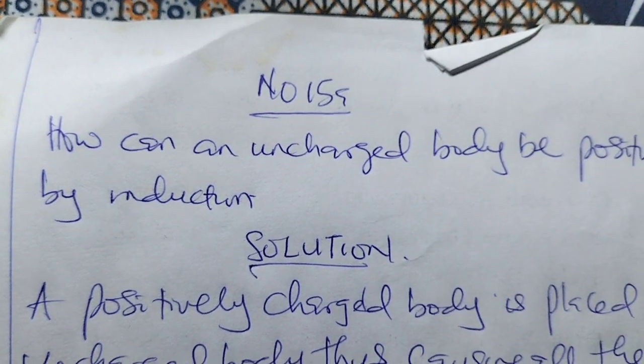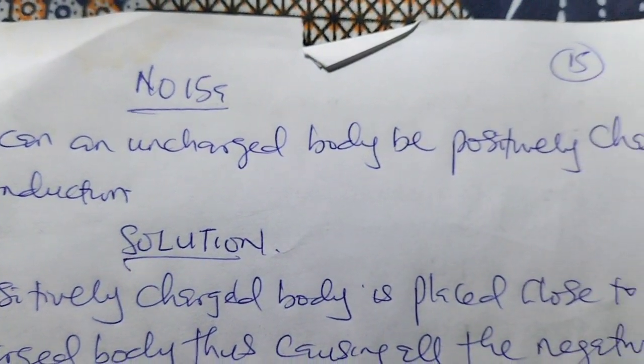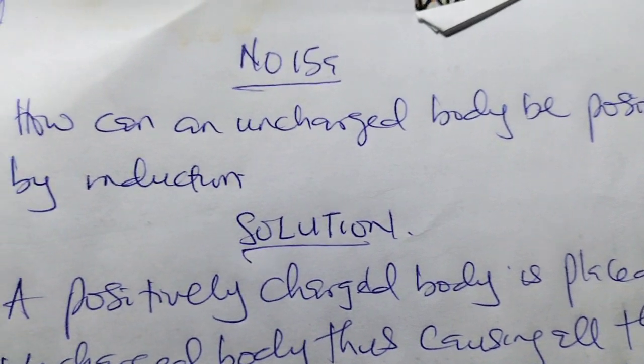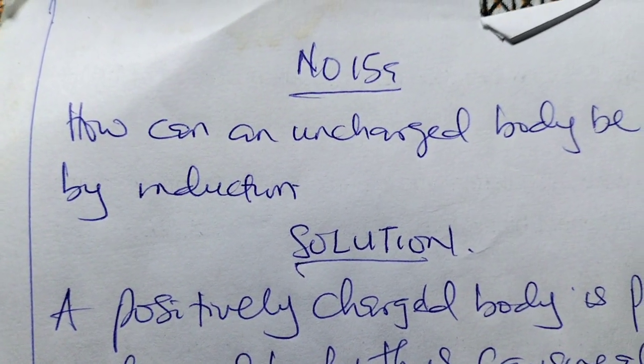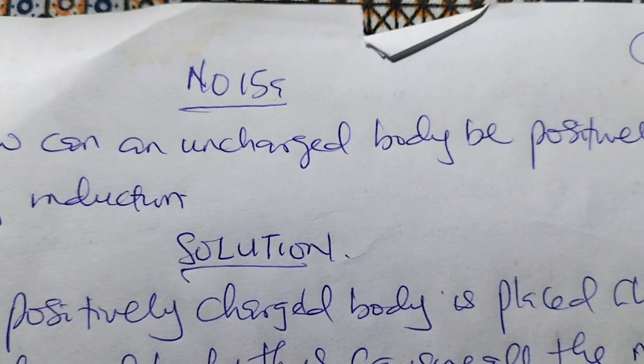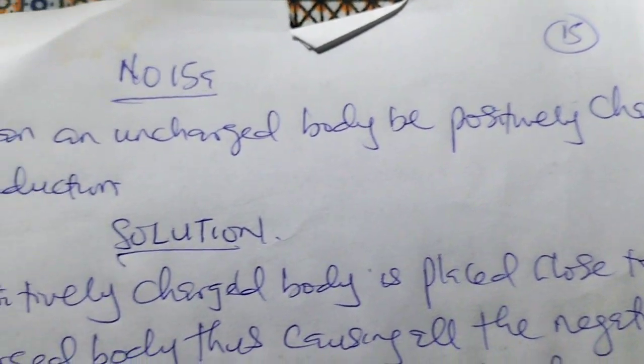Number 15A says, how can an uncharged body be positively charged by induction?